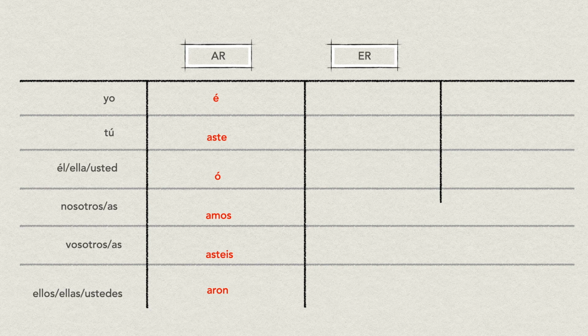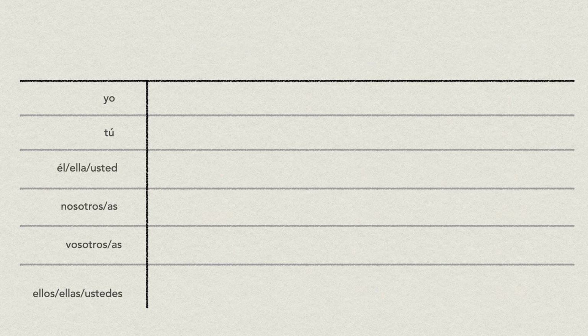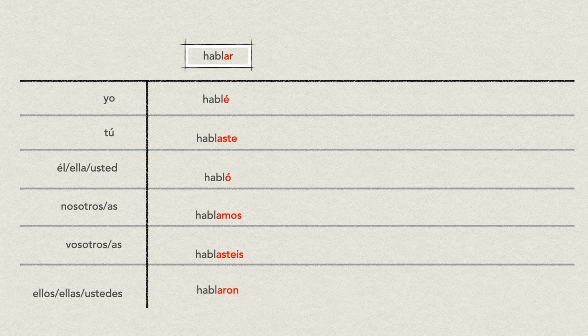For ER and IR ending verbs, the endings when we drop ER and IR are the same for regular conjugation of the verbs in indefinido tense. They end with é with the tilde, iste, ió, imos, isteis, ieron. So let's take an example of hablar as an AR ending verb. For yo, it will be hablé, hablaste, habló, hablamos, hablasteis, hablaron.